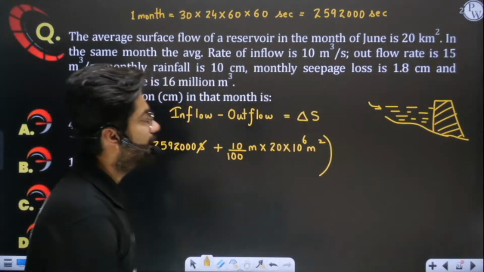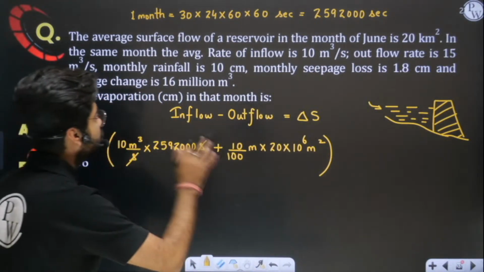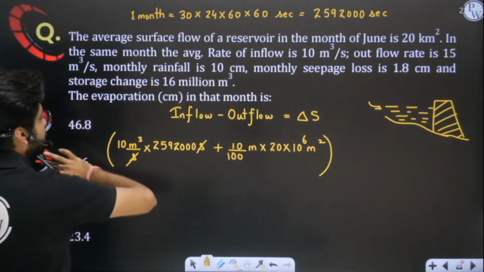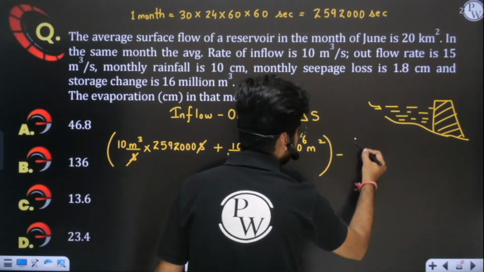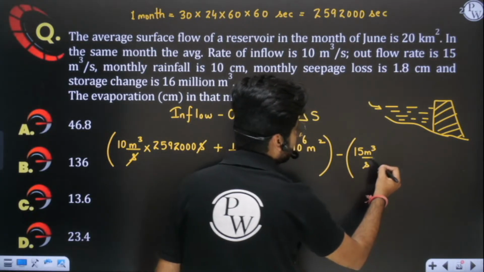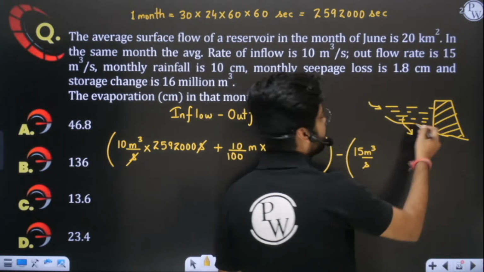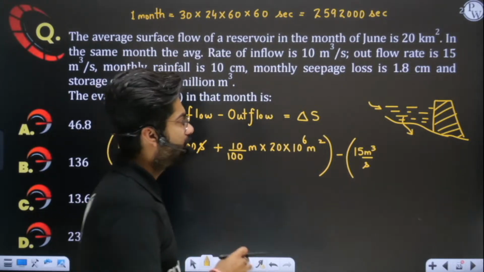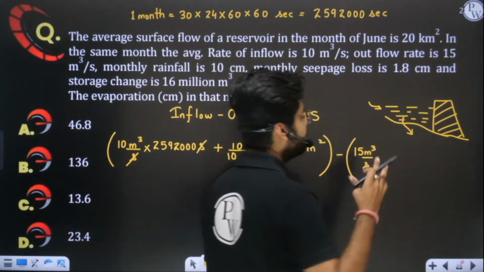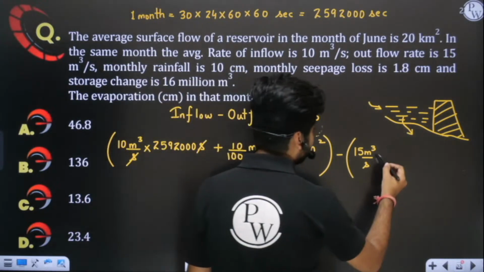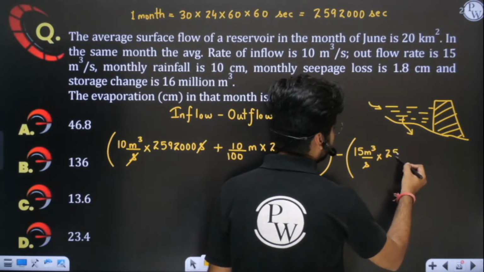This is simple. Now, what else is going out? Sir, outflow. Let me check. The outflow rate is 15 meter cube per second. So we have to subtract 15 meter cube of water going out of the system every second. Let us assume it is leaking into the ground or somewhere else. But from this reservoir, 15 meter cube of water every second is leaking out. If this process continues for the entire month, how much volume of water will leak out?